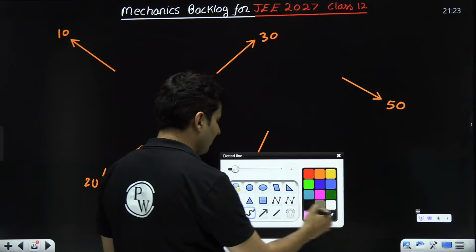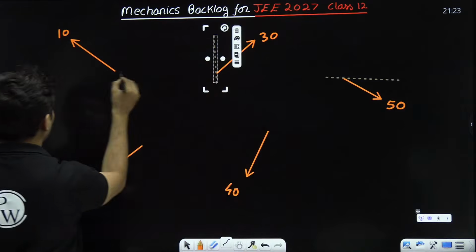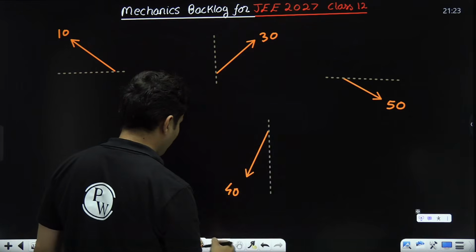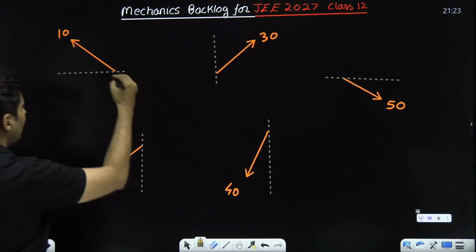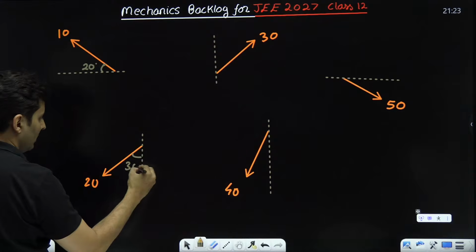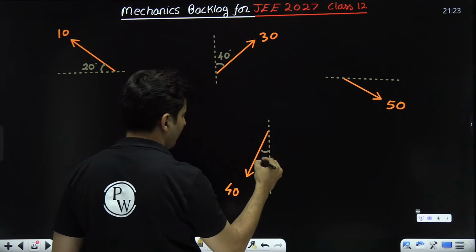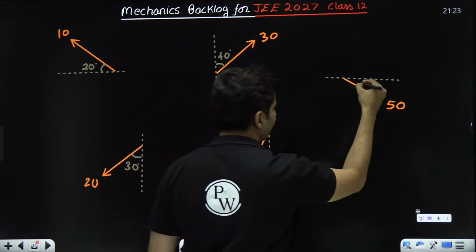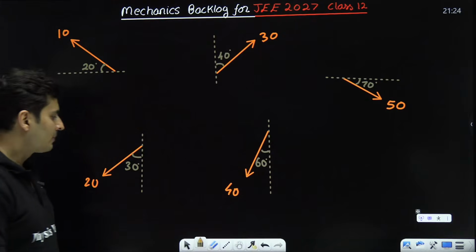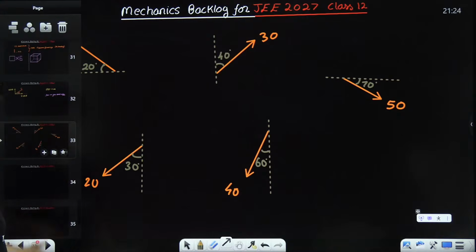Let's give them some direction in life. And let me mark the angles: 20 degrees, 30 degrees, 40 degrees, 60 degrees, 70 degrees. Some random angles I have marked. Now let me see what those components are on the next slide.